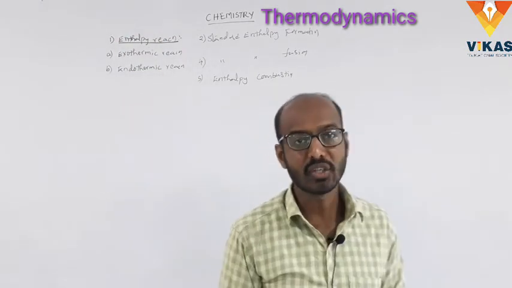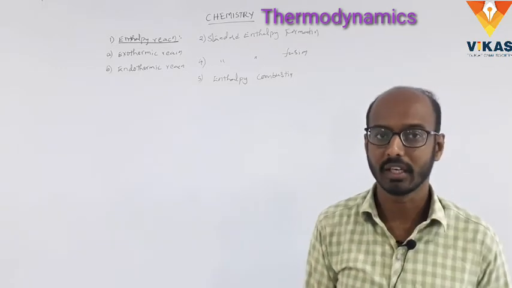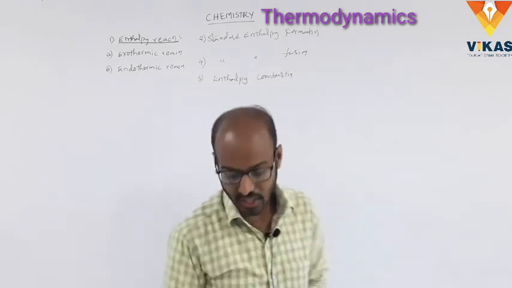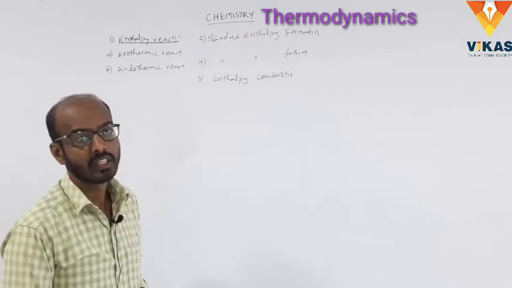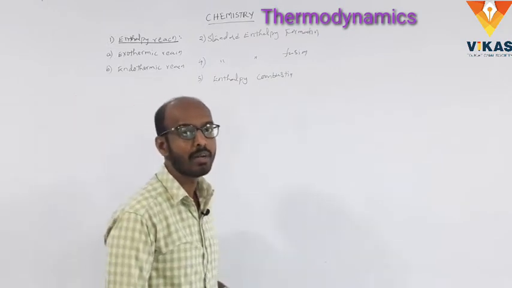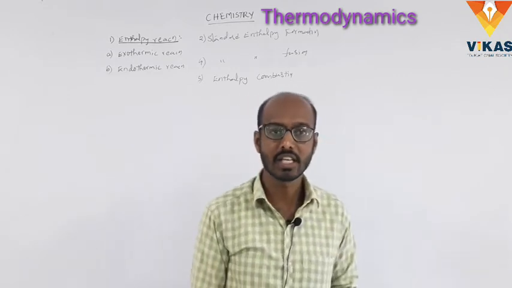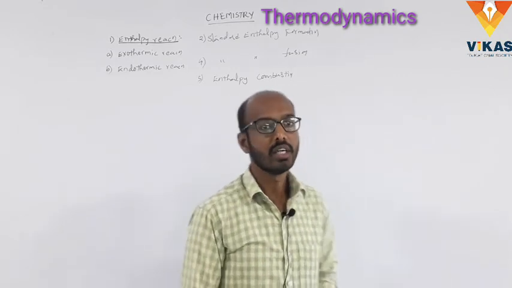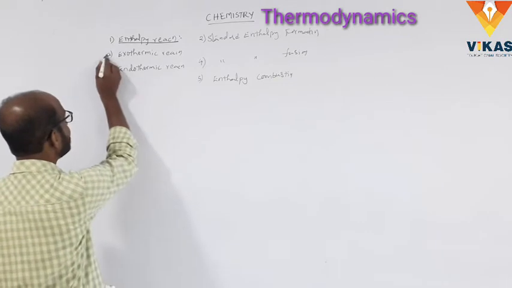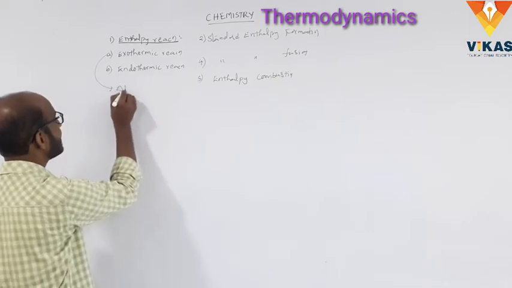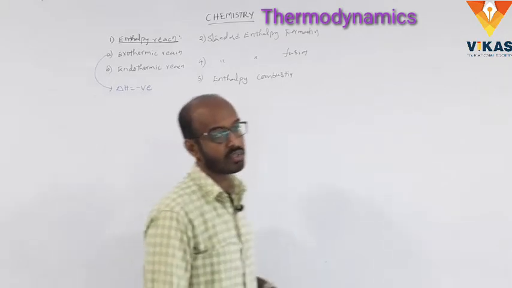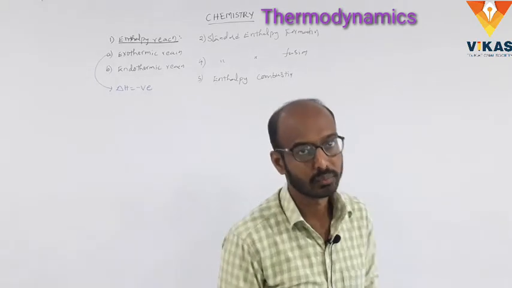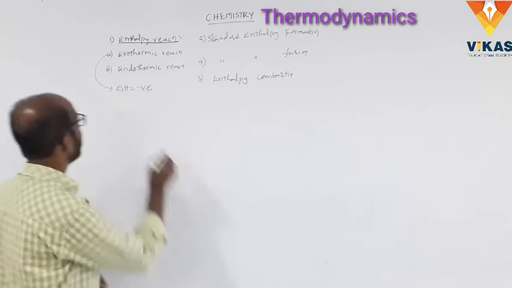One is the exothermic reaction, the other the endothermic reaction. So what is the exothermic reaction? What is the endothermic reaction? Here, an exothermic reaction means the chemical reaction takes place with the liberation of heat. In this exothermic reaction delta H is negative, with the liberation of heat. So delta H is negative.